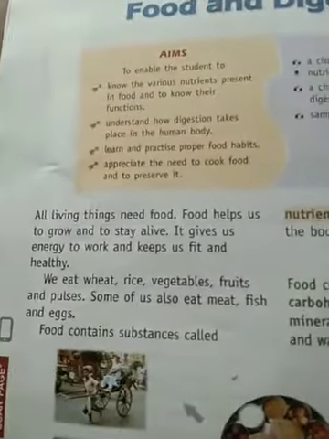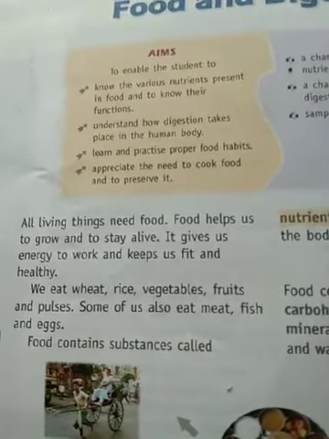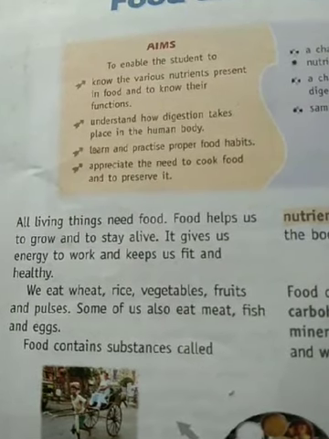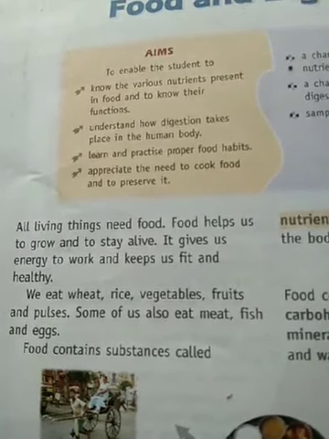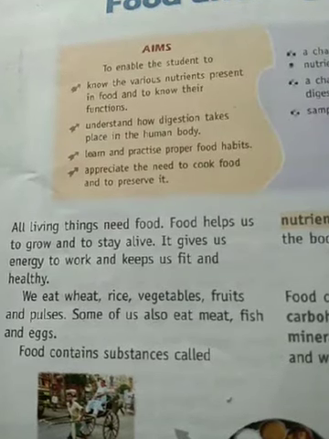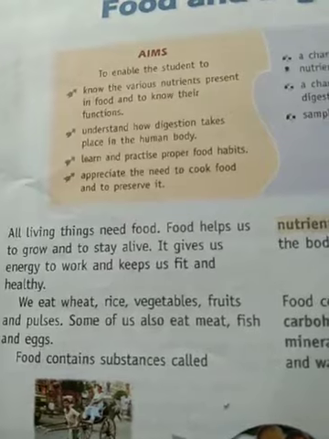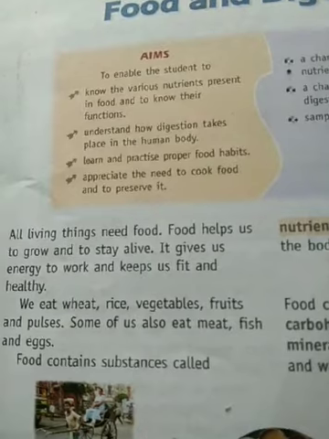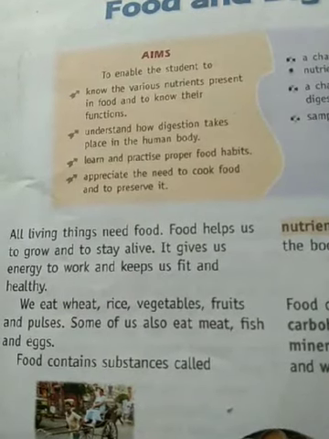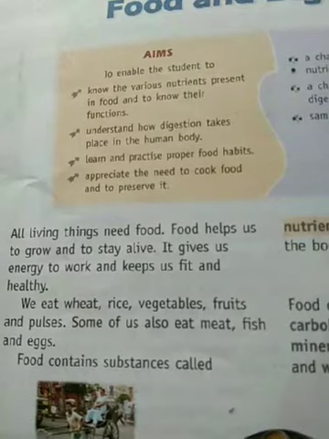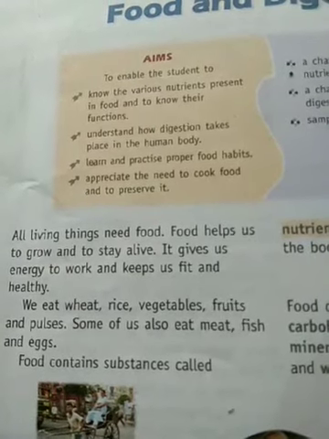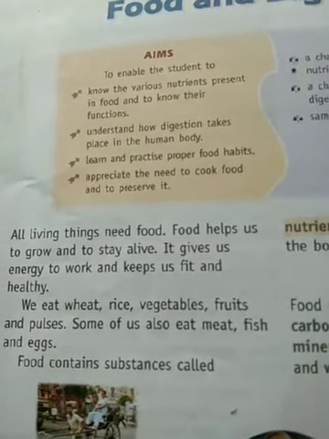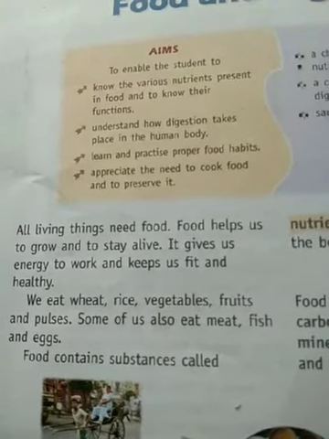Now come to the second paragraph. We eat wheat, rice, vegetables, fruits and pulses. I am reading it very slowly so that it is clearly audible and understandable for you. Understood? If you need slower videos, then you can adjust the video speed also. Okay, now some of us also eat meat, fish and eggs.